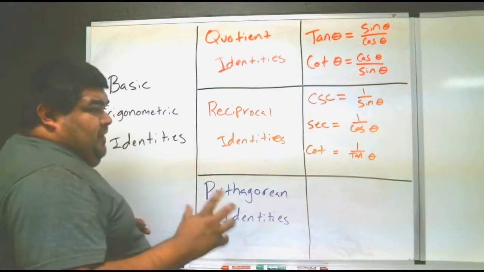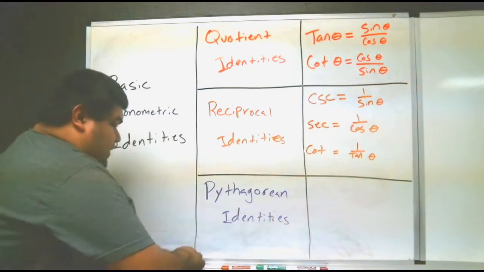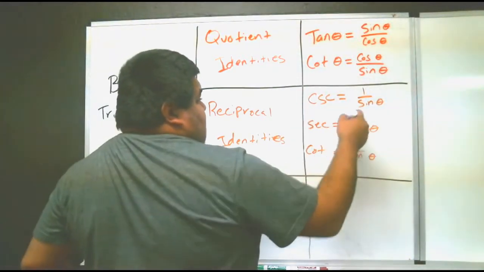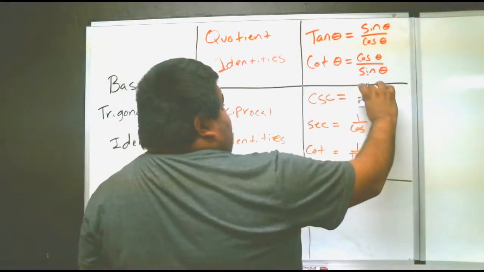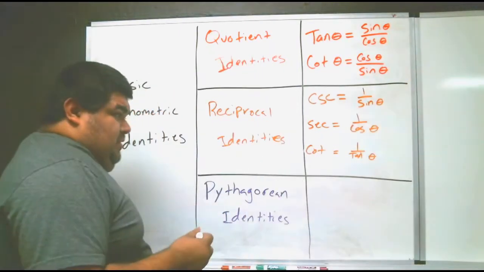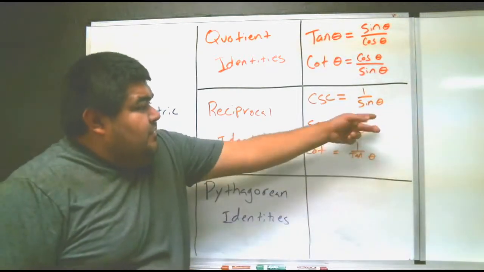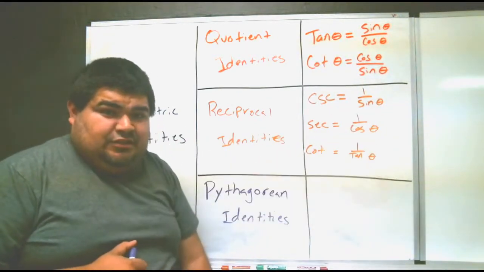Obviously, the opposite would be flipped. If you were turning this into this, it's the opposite, you flip them. So you flip this to make it sine, you flip it to make it cosine, and you flip it to make it tangent.